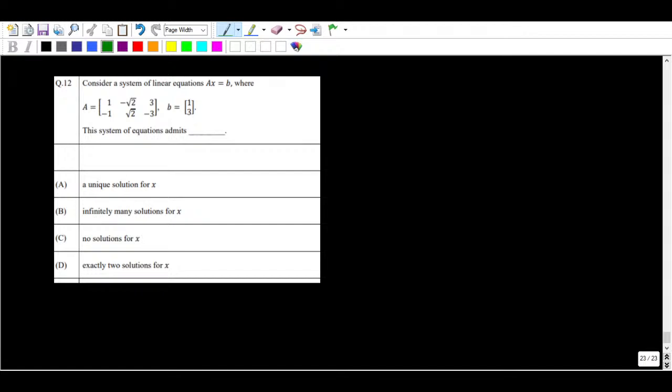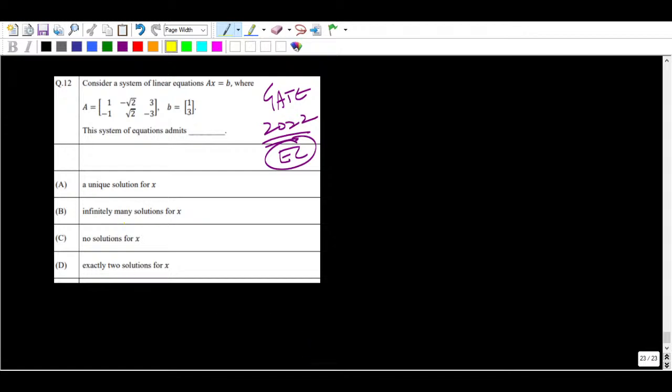So guys, you can see the question here, a very good question which was asked in GATE 2022 in the ECE paper. In seconds you can solve this kind of question. It is a 2 by 3 matrix, or you can say there are 2 equations and 3 unknowns. You check, there are 2 equations and 3 unknowns. I am correct, right? The options are: unique solution, infinitely many solutions, no solution, exactly 2 solutions.